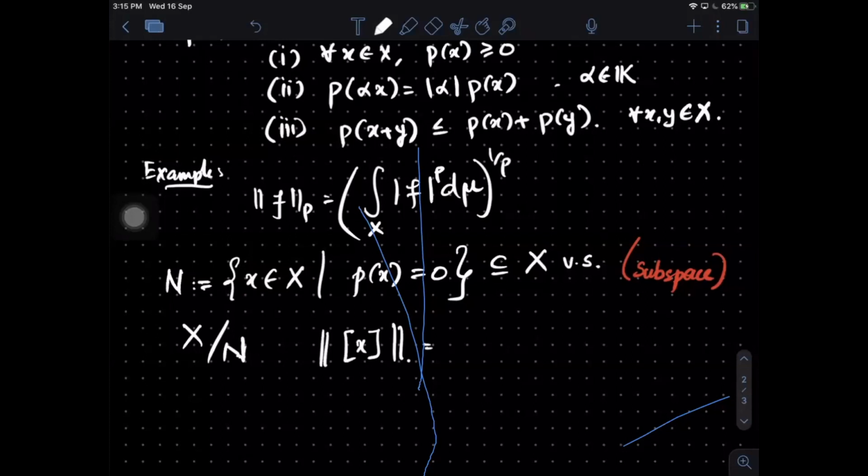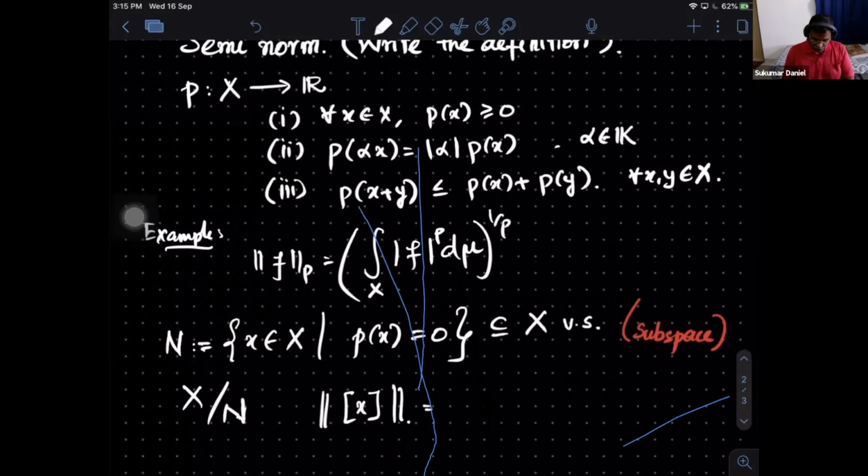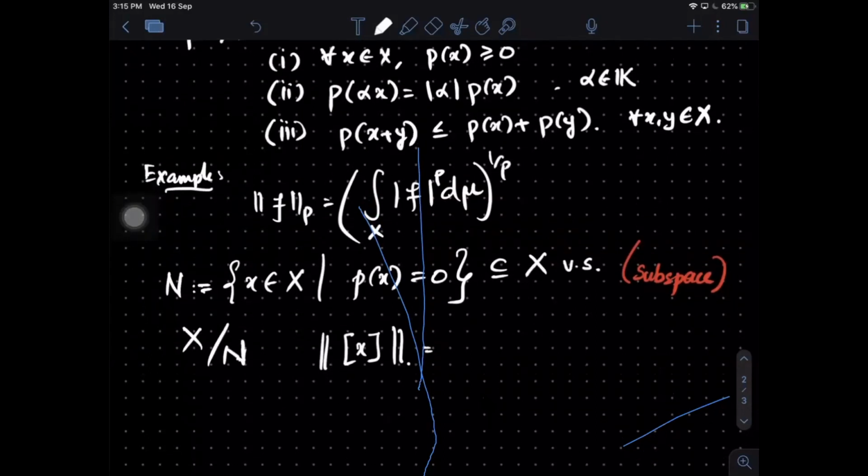Sir? Yeah. So how do I define the norm of this equivalence class? Ideally, I calculate the norm for any element, and it should be the same for any element in this class. So in this case, what is the norm? The norm you use is P. Yeah, so it is P of X.